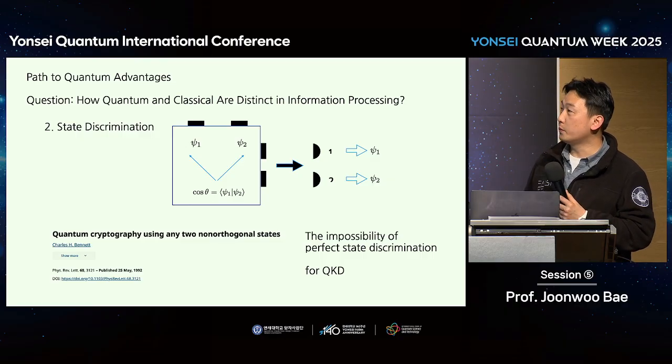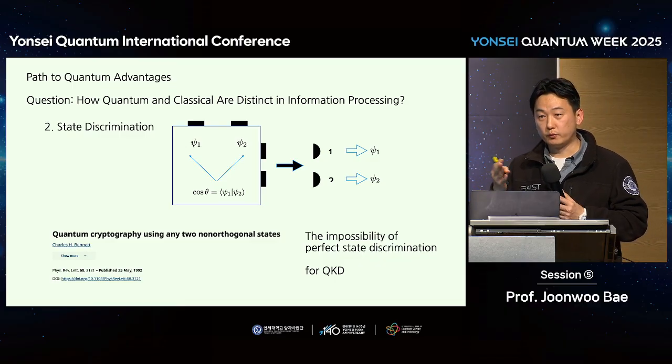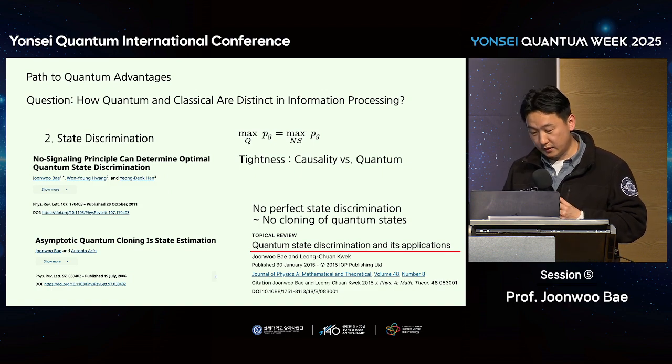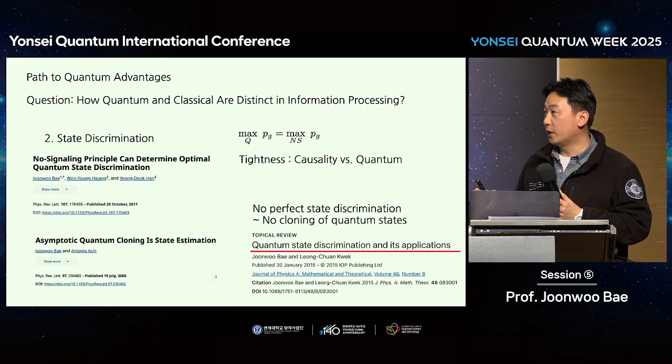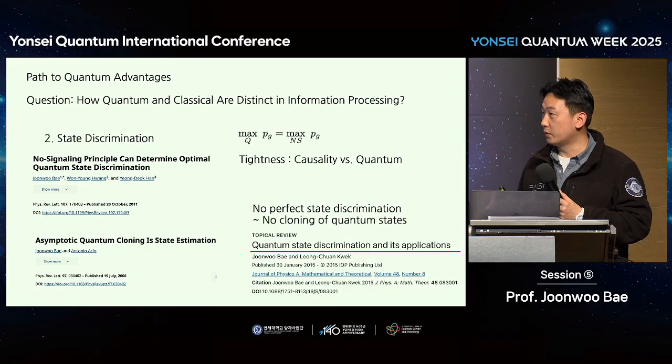Okay, so it's a very simple problem. Take 2 states and give an outcome, and then from the detector, one has to guess which one is which. It's a textbook problem. And state discrimination has these 2 interesting properties. The first one is that, as in the case of Bell inequality, there's a gap between quantum and relativity causality.